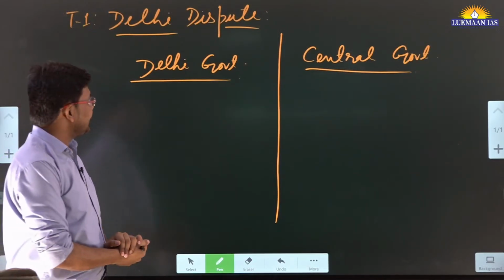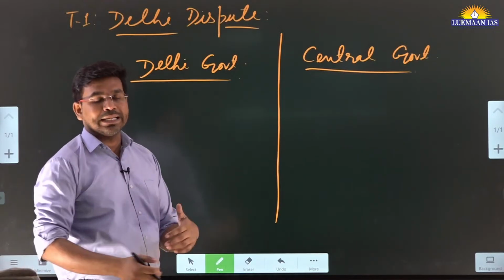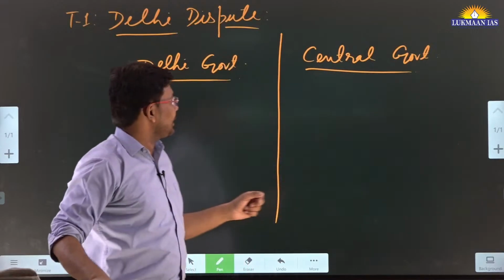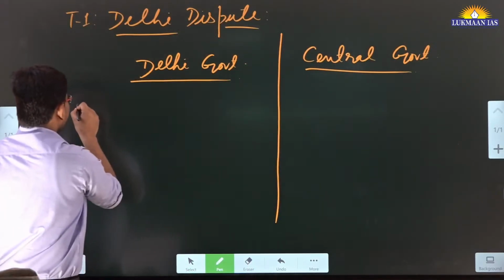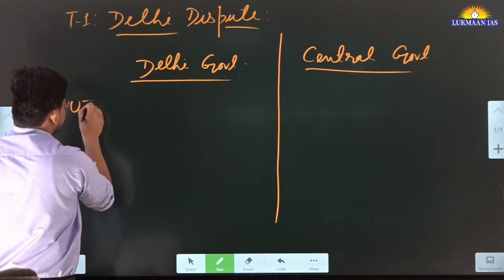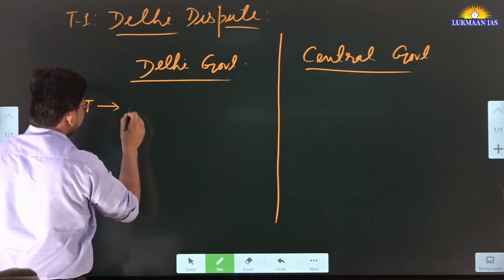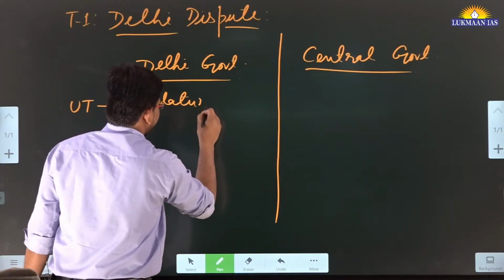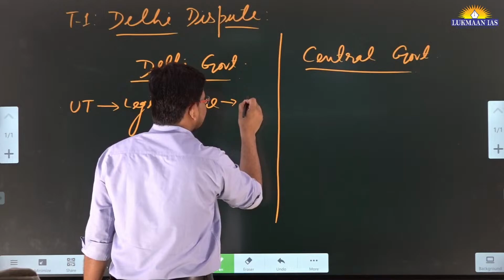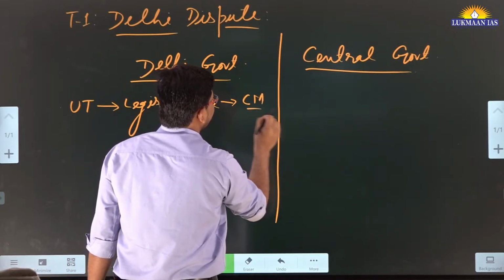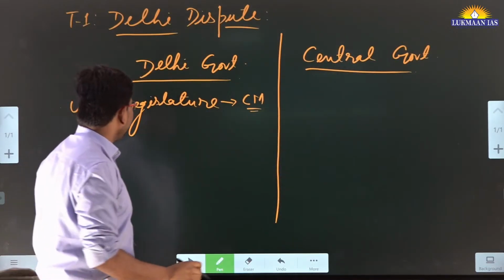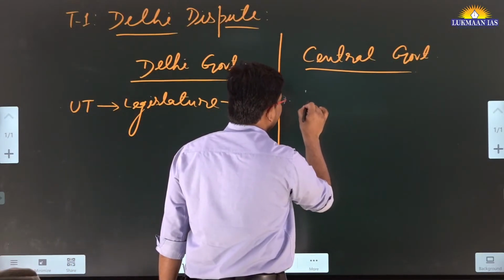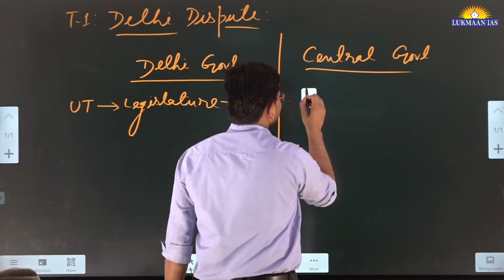So the thing is, recently you might be knowing that the Delhi government has been fighting with the central government. If I talk about the Delhi government, Delhi is a union territory. All of us know Delhi is a union territory that has a legislature, and it has an elected government, and that elected government appointed a chief minister for Delhi. And at the same time in Delhi itself, the central government has appointed a lieutenant governor.